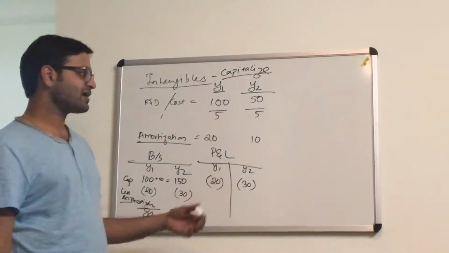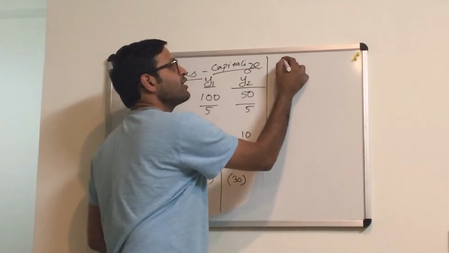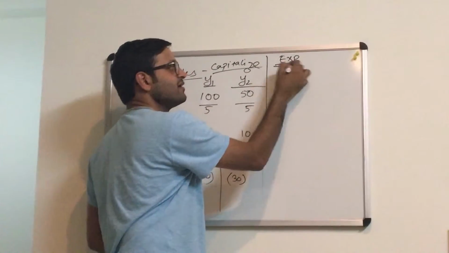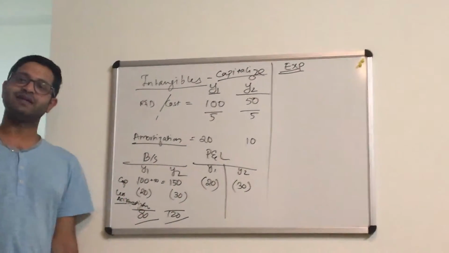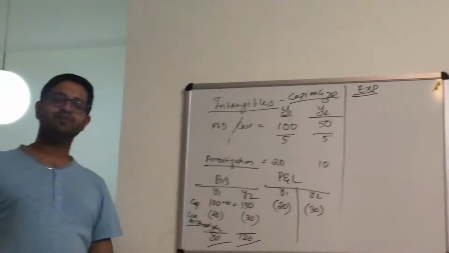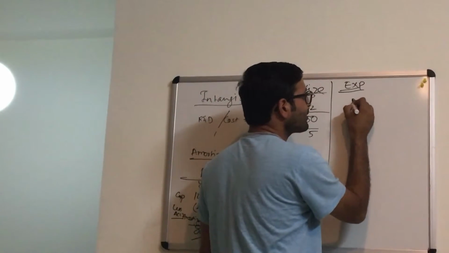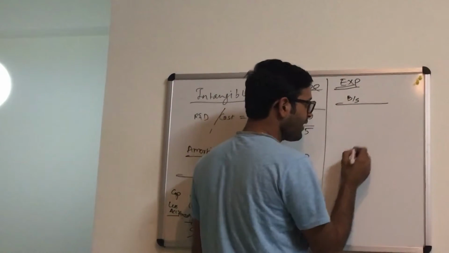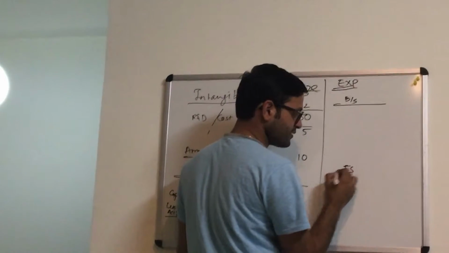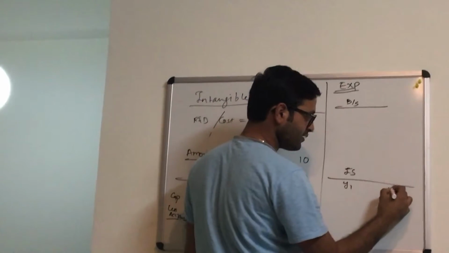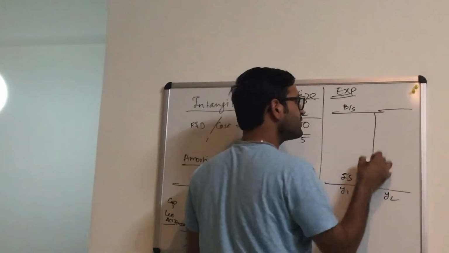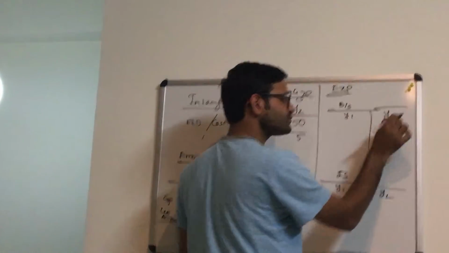Now when it comes to expensing it, the company wants to do an analysis of what would have happened if I was expensing it. What will be the impact in year 1 and year 2? We are talking about the impact on the balance sheet and the impact on the income statement.